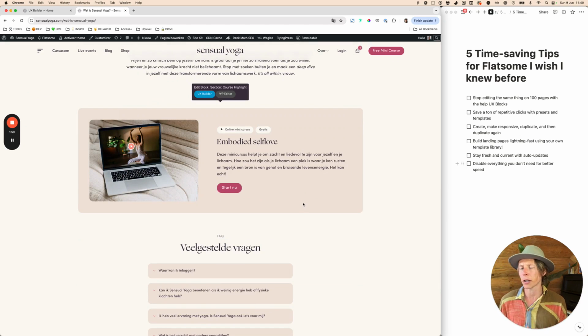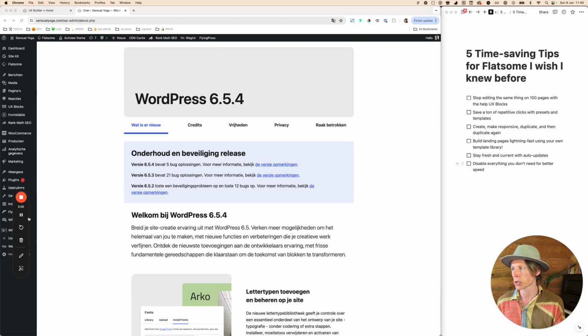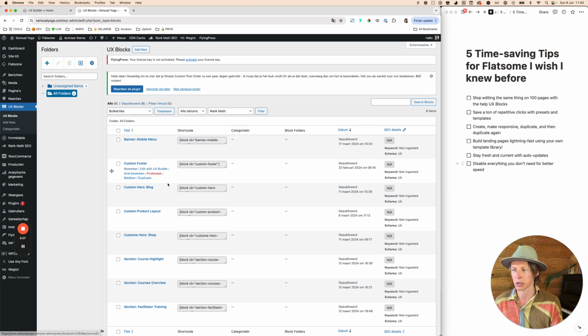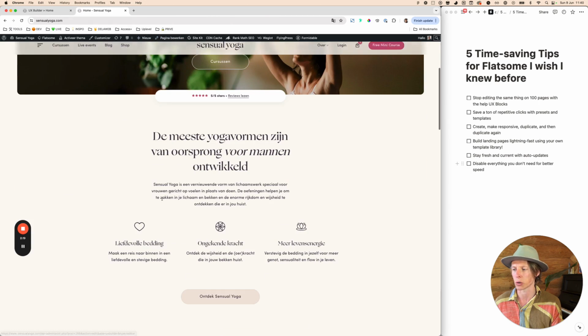So when you have an understanding of certain elements that you're going to reuse anyway on different pages, then I highly recommend creating a UX block. And if you're just starting off with Flatsome, the UX blocks can be found here in WordPress on the backend on the left. And as you can see, I have a lot of these UX blocks. You can also use a plugin to folderize and structurize it a little bit. But for now, I'm just going to quickly show you how to create a certain UX block.